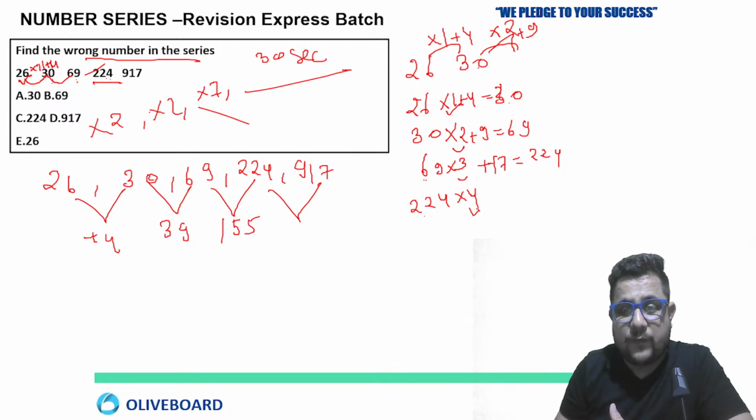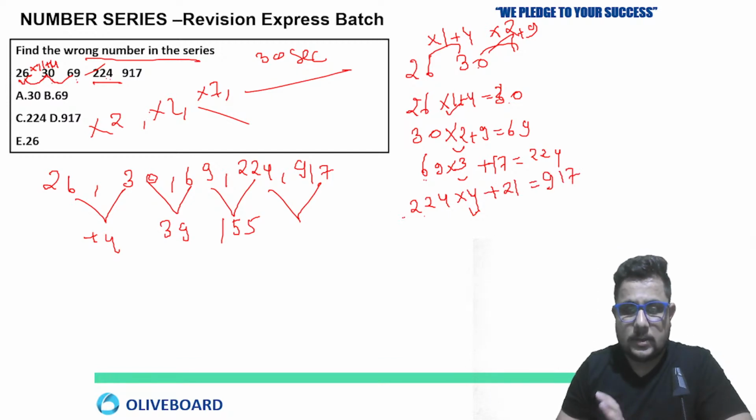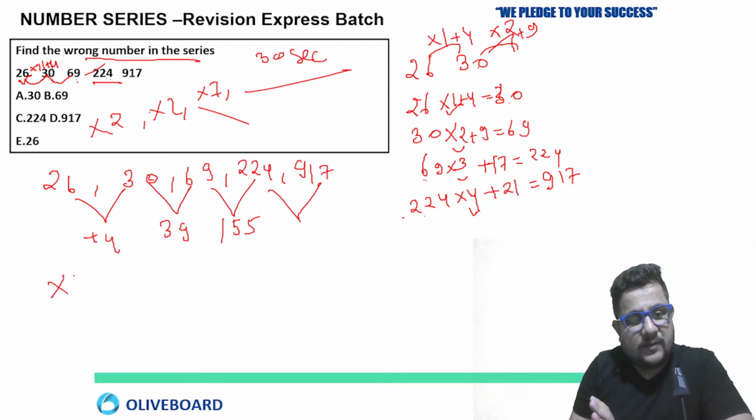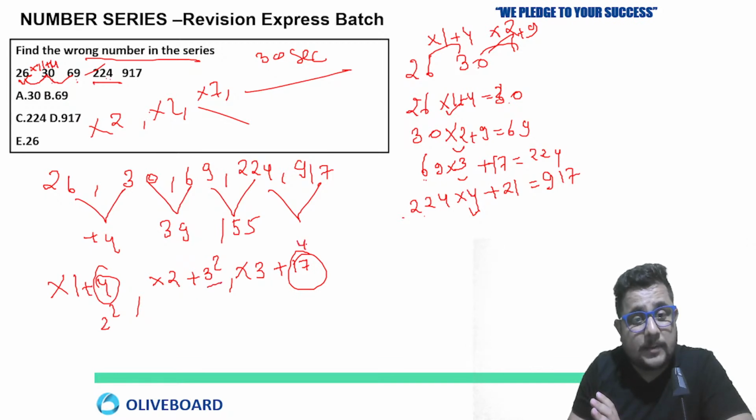Now see, 224 multiply 4, 896 plus 21, then only we will get 917, right? But if we look at the pattern carefully, first we multiply with 1, then plus 4, the square of 2. Then we multiply with 2 plus 9, the square of 3, right? Then we multiply with 3, then plus what? There must be the square of 4, and 17 is near to 4 squared.